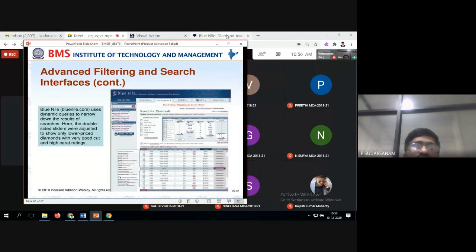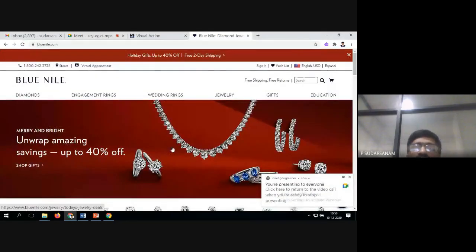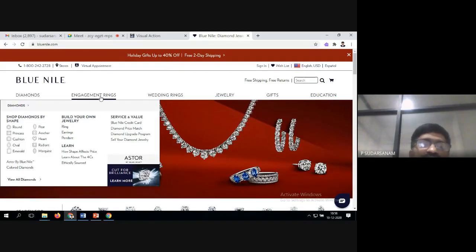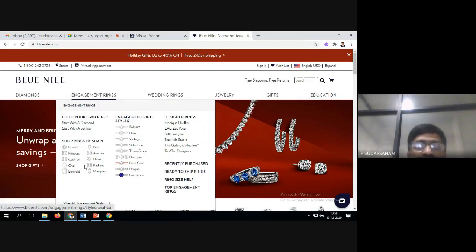You can even see the website. So here, for example, advanced search is nothing but if you want only diamonds, I can go for the diamonds. See in the diamonds what all you are having. These are all the specific advanced filters. Instead of going to the gold shop, we can go for filtering, advanced filtering. Engagement rings are available. Engagement rings, what all you are having, you can see it: radiant, rose gold, custom, round, pear. All these things are available. Which one you want, you can select it.